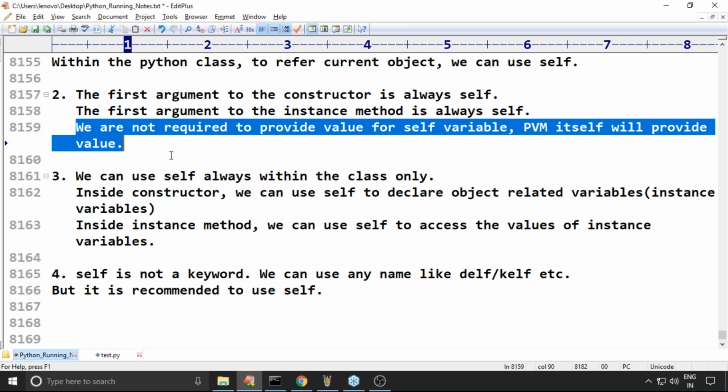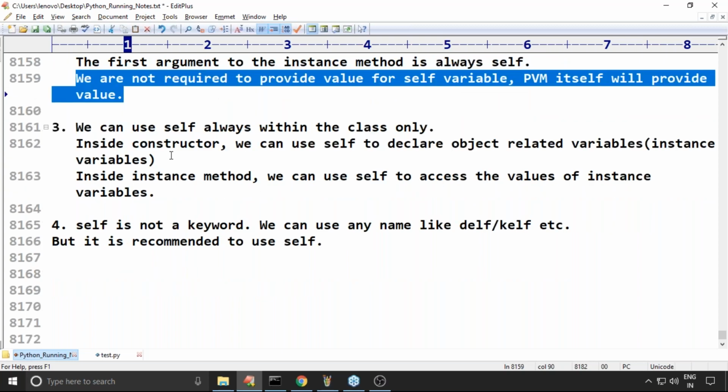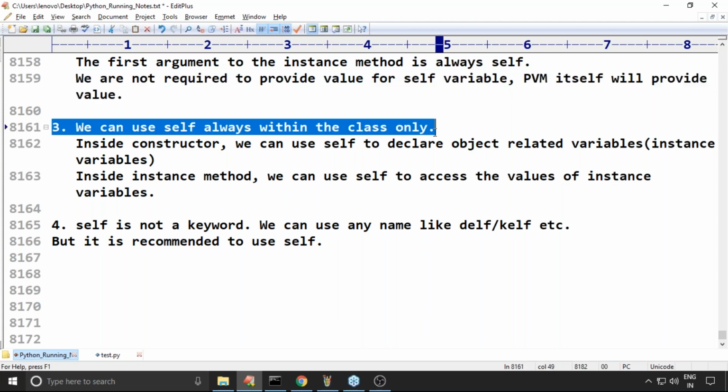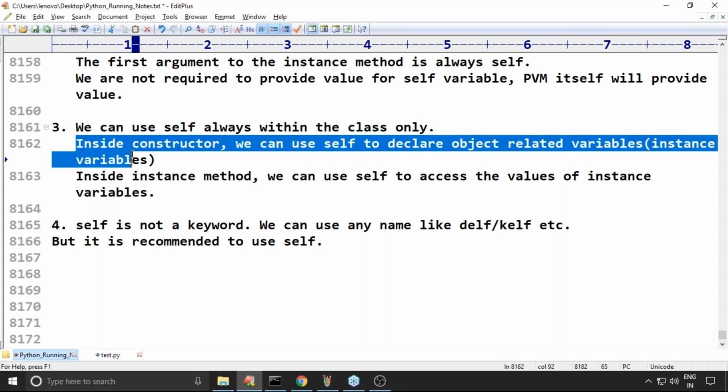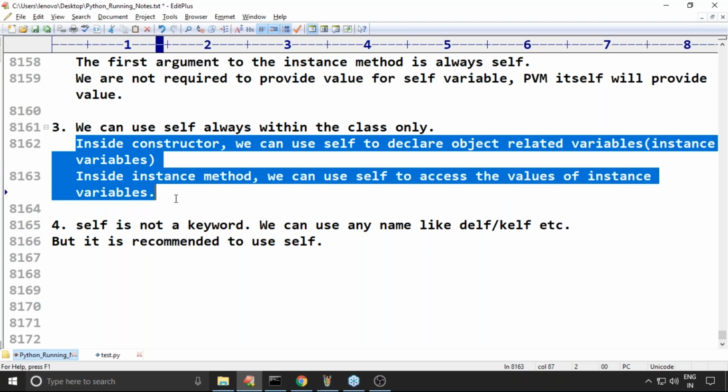We can use self always within the Python class only. Outside of the Python class, self is meaningless. Remember that. What is the purpose of self? Within the constructor, to declare instance variables. Inside the instance method, to access the values of instance variables, we can use self.